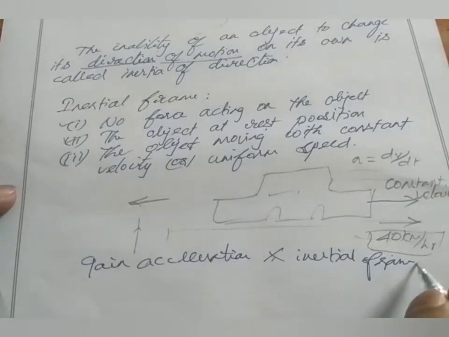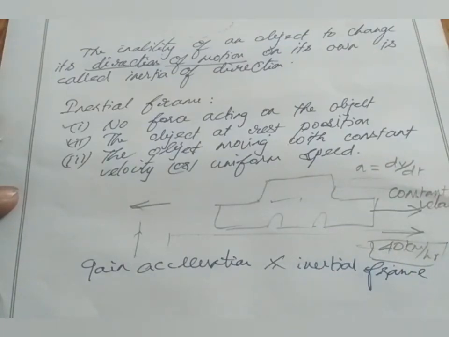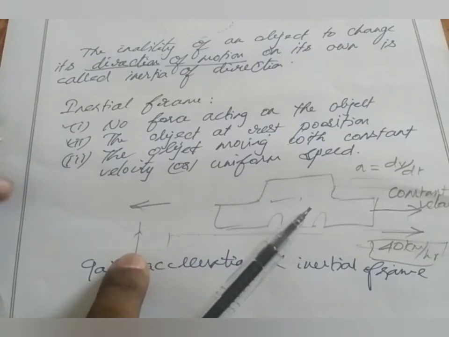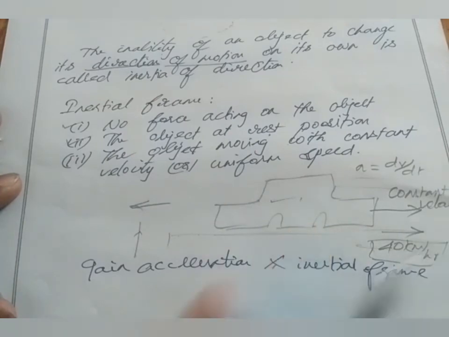Clear? So if the same car gains acceleration, that means its velocity changes with respect to the person who is standing still on the road, then the car is no longer taken as an inertial frame. See, in order to define the movement of an object with a magnitude, certainly we have to take one frame as an inertial frame.